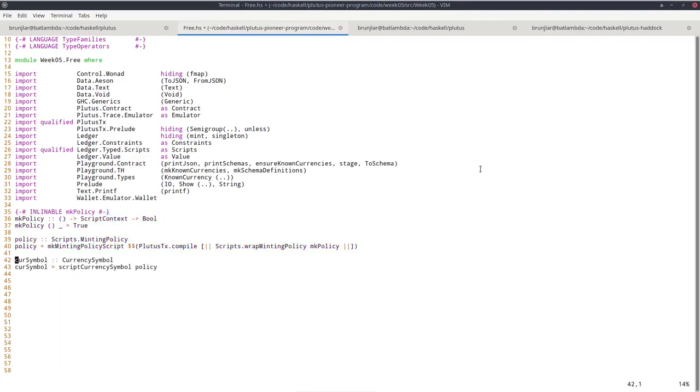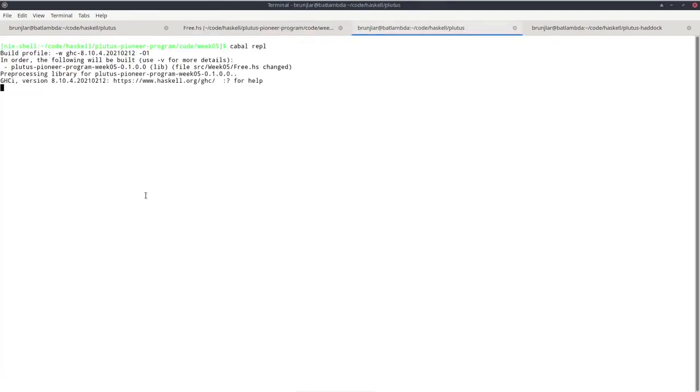And once we have the policy, we can get the currency symbol by using the function scriptCurrencySymbol applied to the policy. I should mention that similar to how we have parameterized validators, we can also have parameterized policies. So there could be additional arguments here in front of that, the parameters of the policy. So if I start the REPL and load that module, then the currency symbol should be available and I can actually look at it.